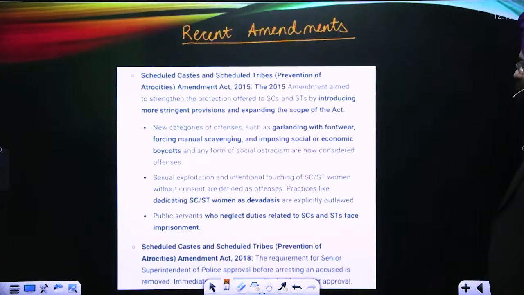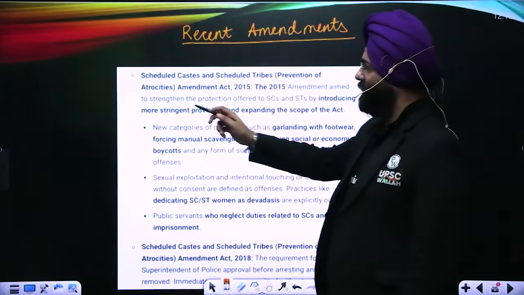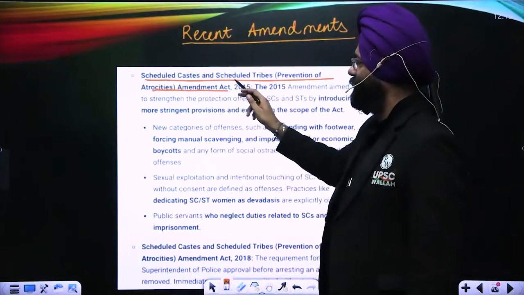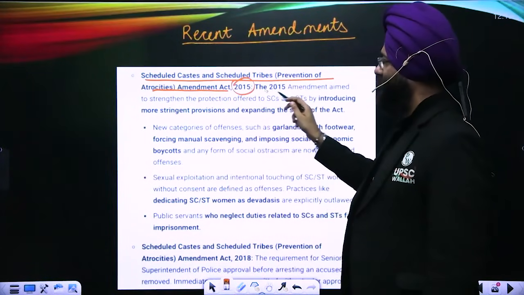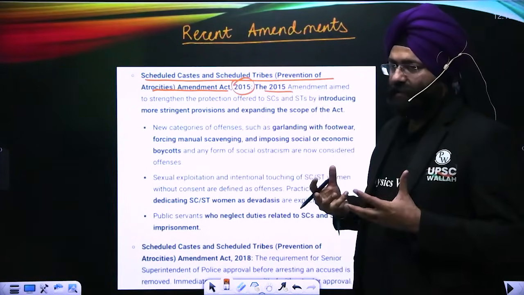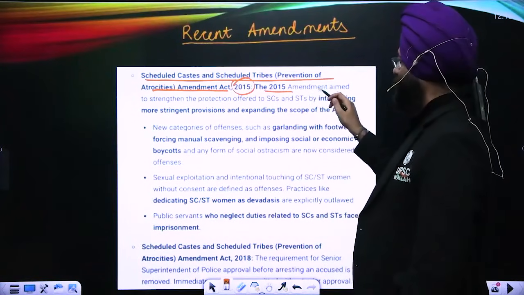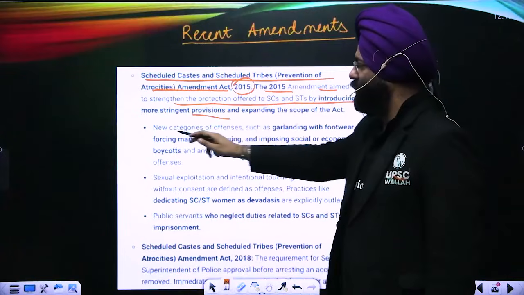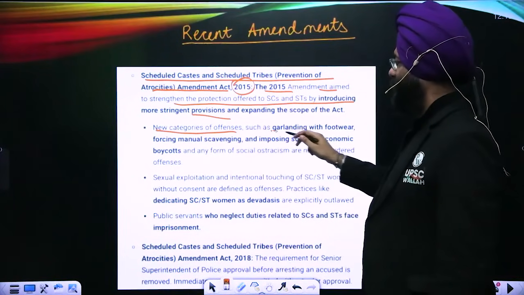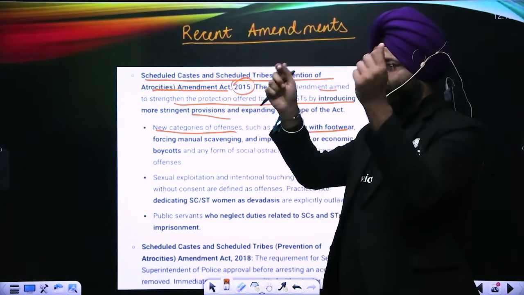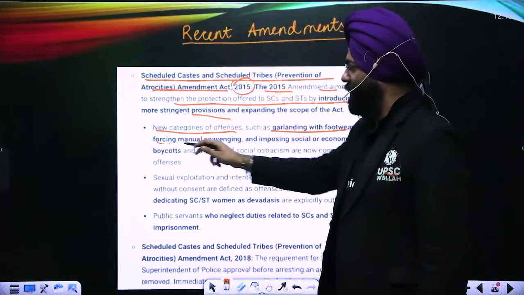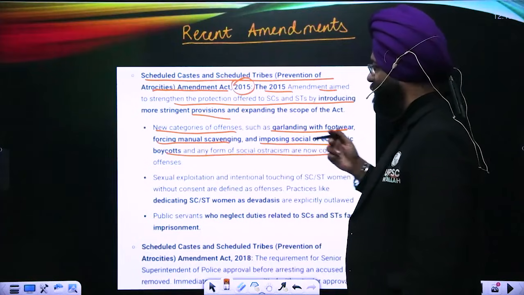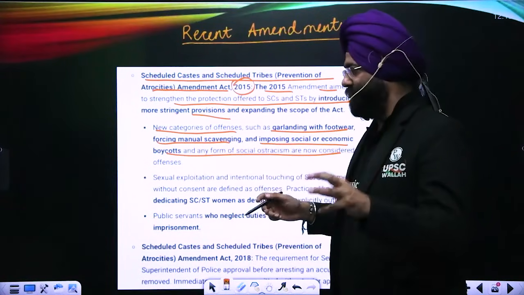As we move ahead, there have been recent amendments. The Scheduled Caste and Scheduled Tribe Prevention of Atrocities Amendment Act, 2015, amended certain provisions to make it more stringent. To strengthen the protection of the SC and ST, it introduced more stringent provisions and new categories of offences such as garlanding with footwear, that means putting a garland of footwear, forcing manual scavenging, imposing social or economic boycotts, and any other social evil that is being committed on them also becomes an offence.